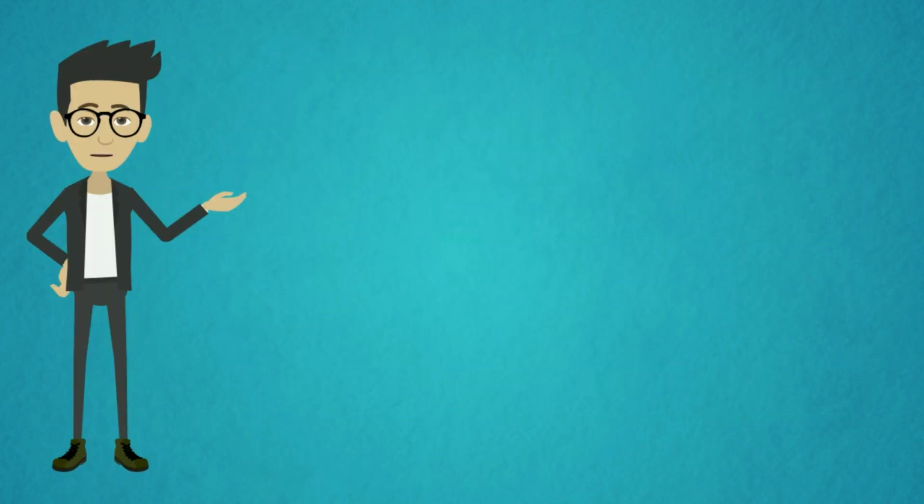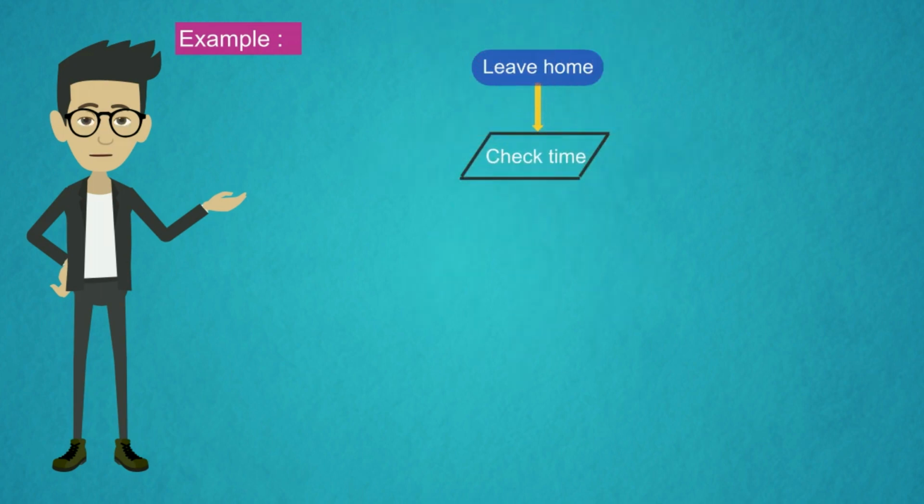The symbols which we have discussed in the previous slide, now we are going to understand with an example. Here we have a flowchart which shows how a student reaches school. Step 1. He leaves home. That is, a student will start from home on his way to school. Step 2. He checks the time. That is the input or output step.